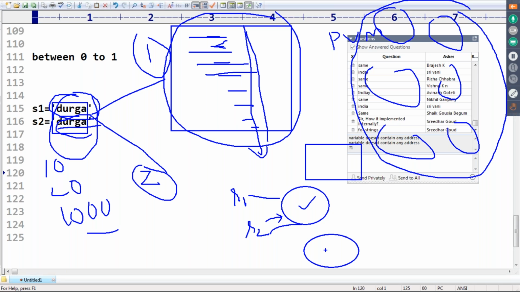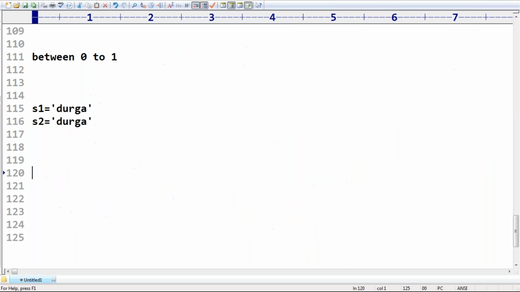That's in the case of Python. In the case of string objects, the existing object will always be reused. Clear?